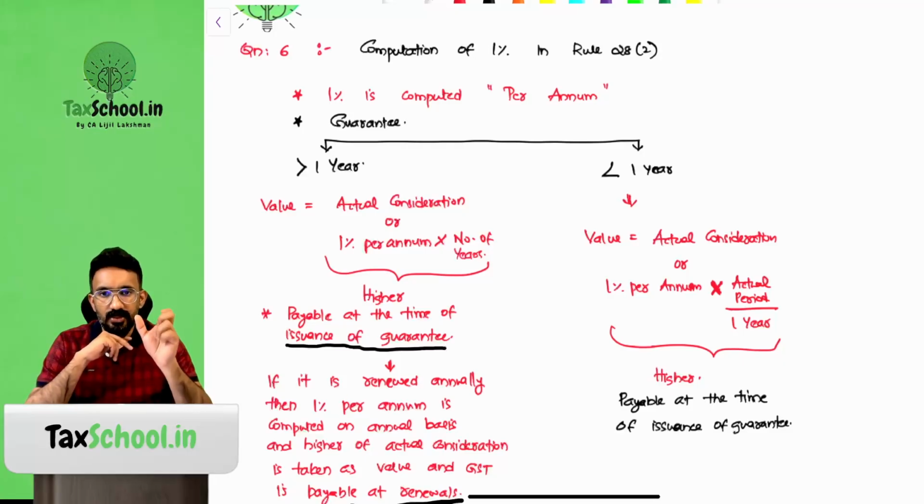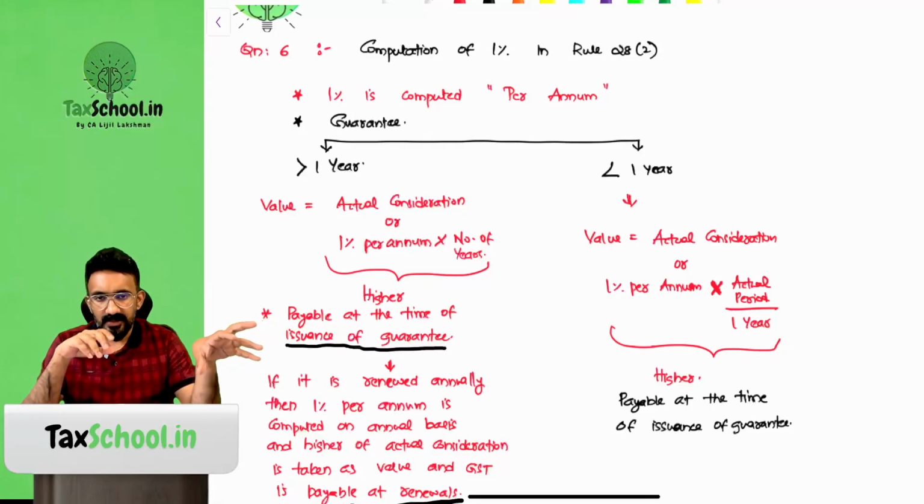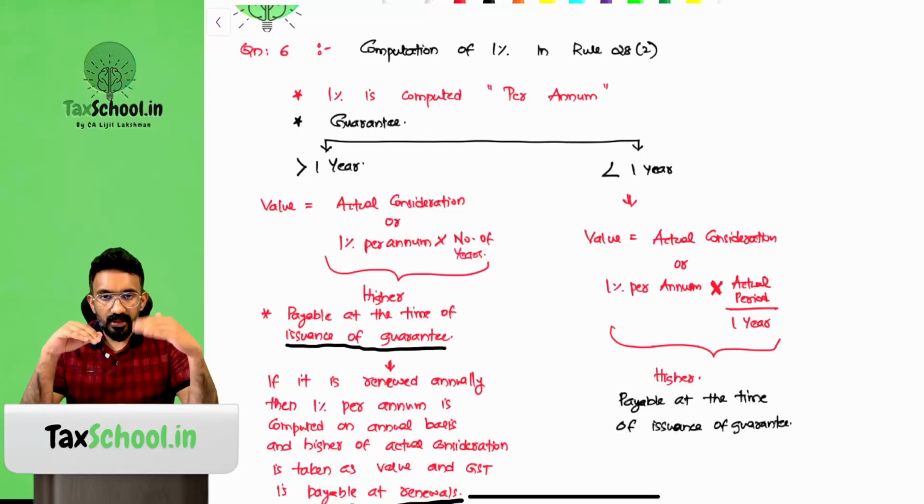Actual consideration, or 1% of the loan amount on which the guarantee is given, multiplied by 5 years. You compare these two and take whichever is higher.